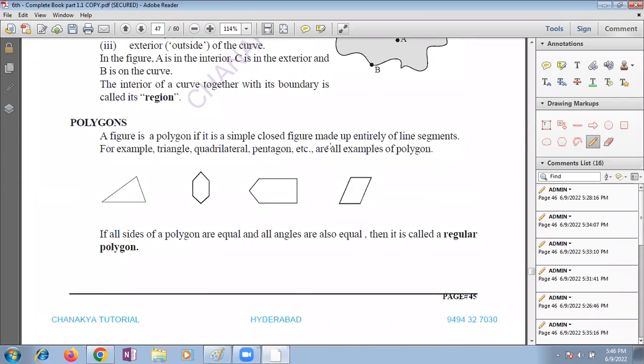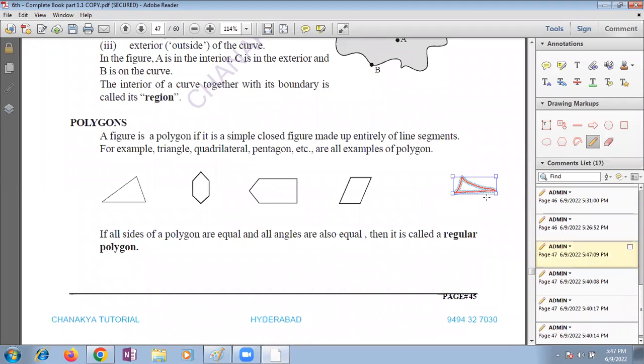A polygon is a simple closed figure bounded by line segments. Very important, children: what is a polygon? It is a frequently tested question. Suppose you are asked which of the following are polygons, with figures given.